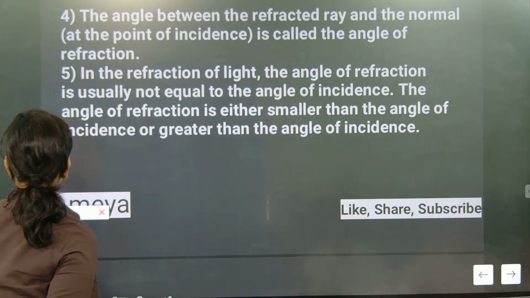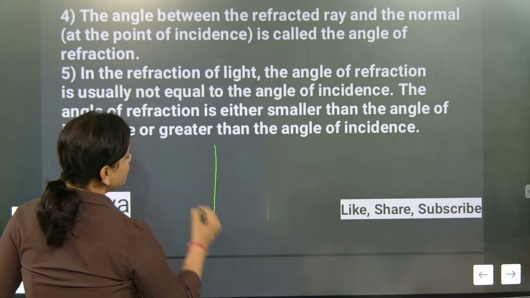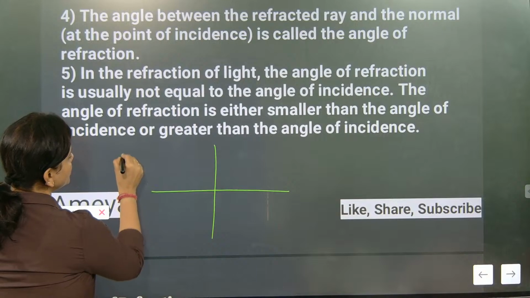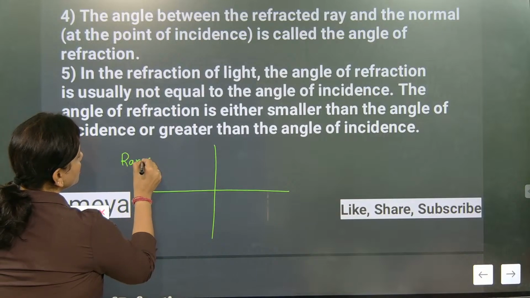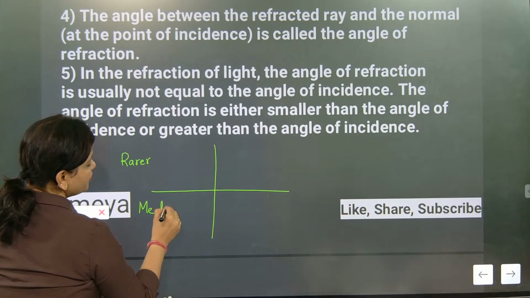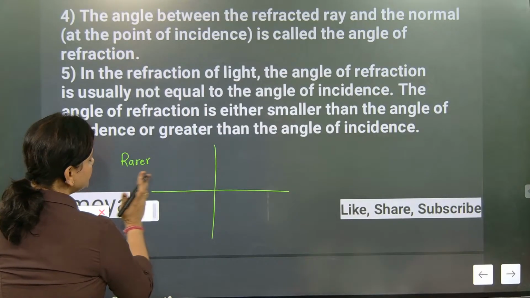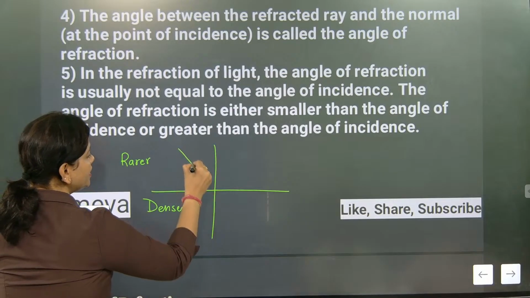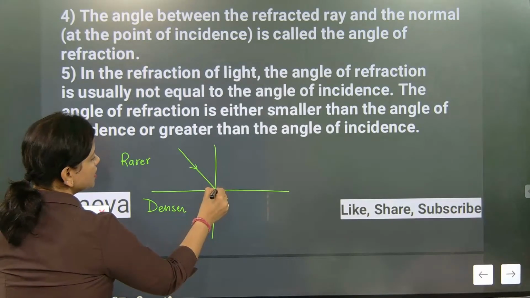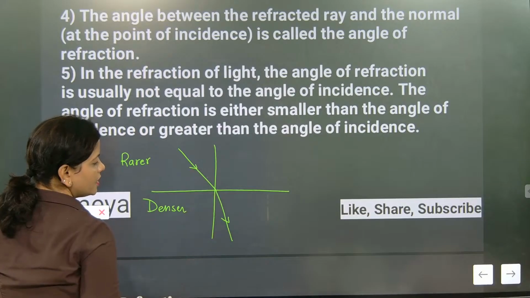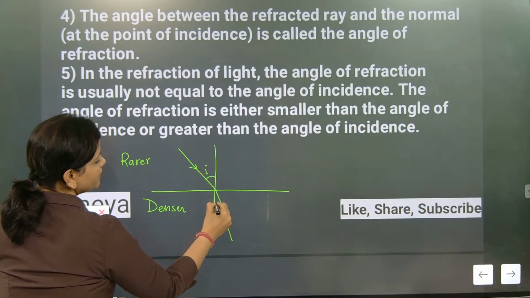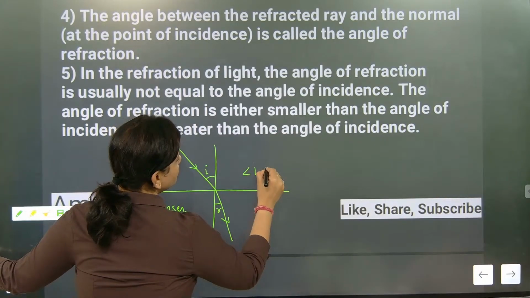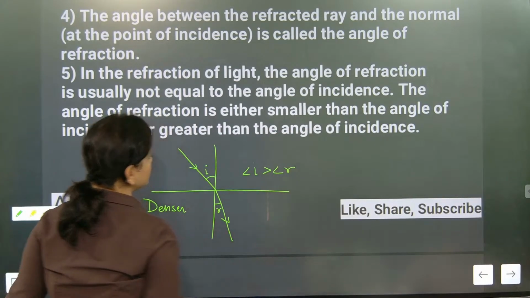Let's check this one out. Now please pay attention. This is most important. If this is a rarer medium and this is a denser medium, when the light ray enters from rarer to denser, it will bend towards the normal. So here this is the angle of incidence and this is the angle of refraction. The angle of incidence will be greater than the angle of refraction in that case.